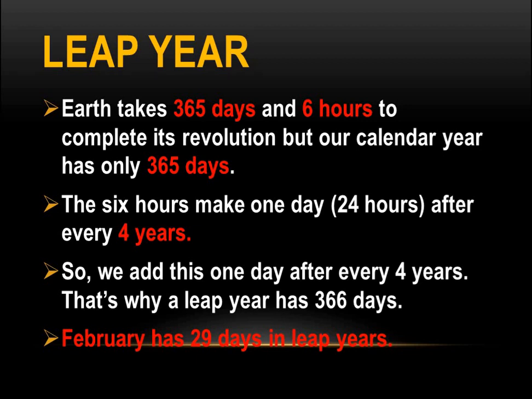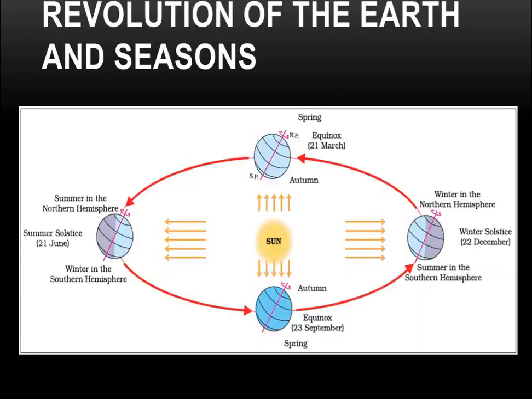Next is revolution of the earth and seasons. Now in this diagram we will discuss the different positions of the earth in its orbit around the sun. Listen carefully to how these different seasons are shown with different positions of the earth. If you see, there is summer in the northern hemisphere.